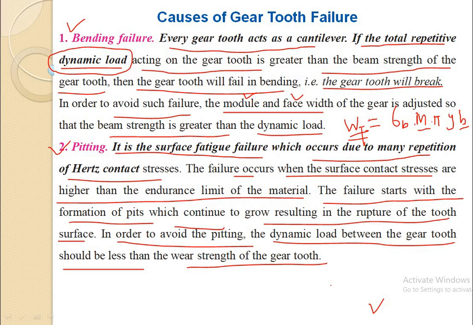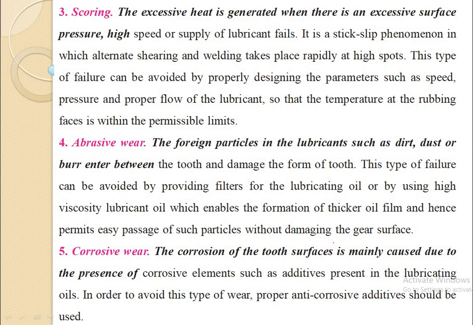So pitting failure can be avoided if this dynamic load between the gear tooth is less than the wear strength of the gear tooth. This is the second type of failure which takes place in the gear tooth material. Now the third type of failure is scoring.